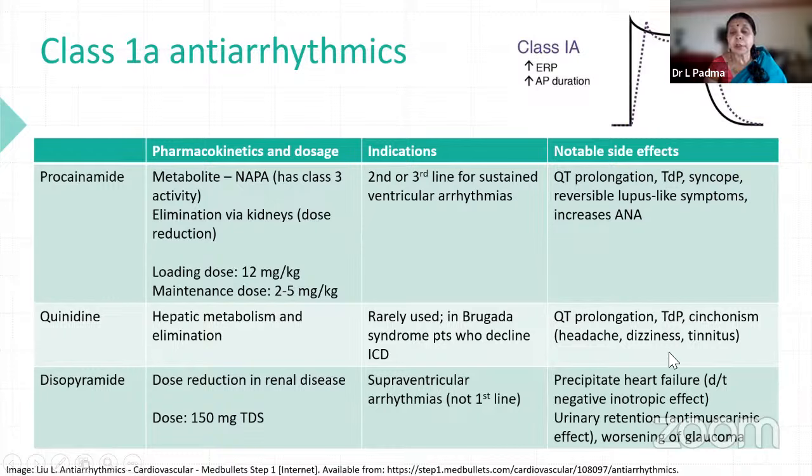Quinidine, mainly because of cinchonism and drug interactions, we do not use because we have better drugs nowadays. Disopyramide can precipitate heart failure and also has antimuscarinic effects, especially in adults. Adult males we cannot use it in because patients might have BPH, benign prostatic hypertrophy, or even glaucoma, where both of them can be worsened. So these are the adverse effects.